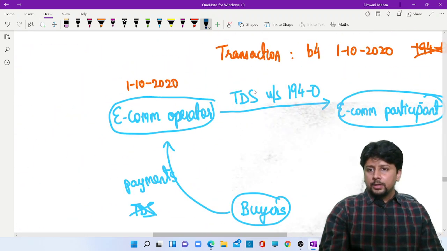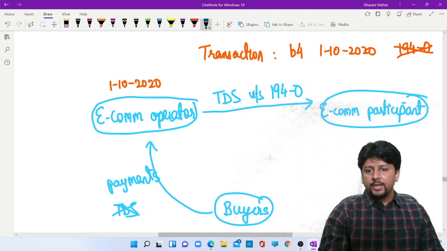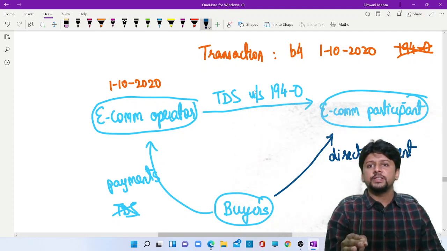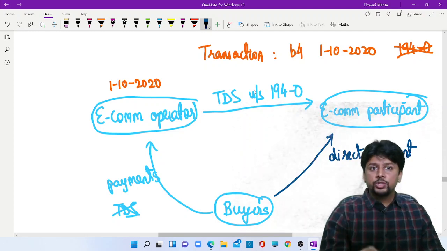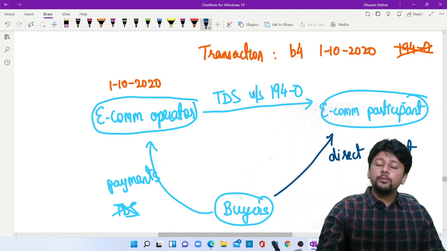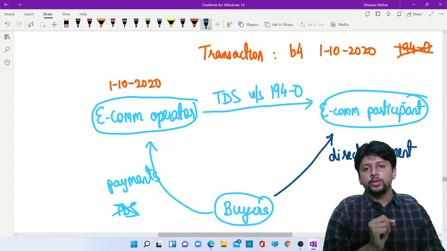Suppose, coming back to this diagram, the buyer makes a direct payment to the e-commerce participant, but the goods and services are purchased from that digital platform. Even this direct payment will be included in the TDS calculations.